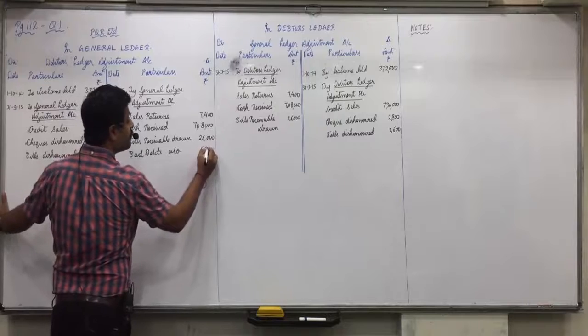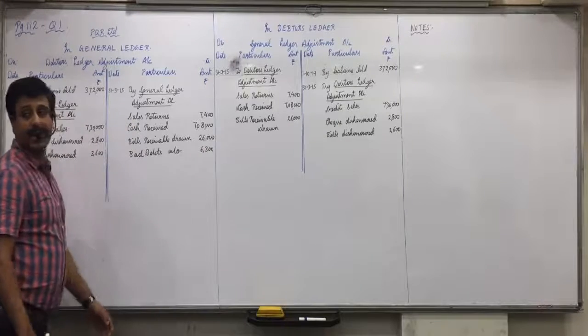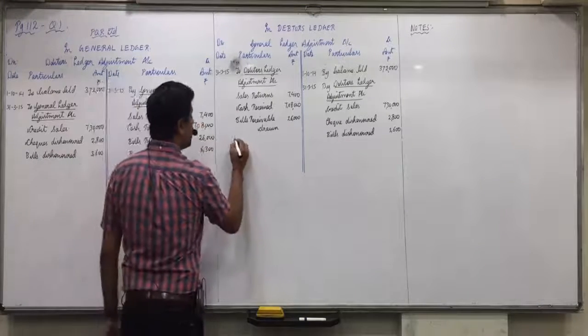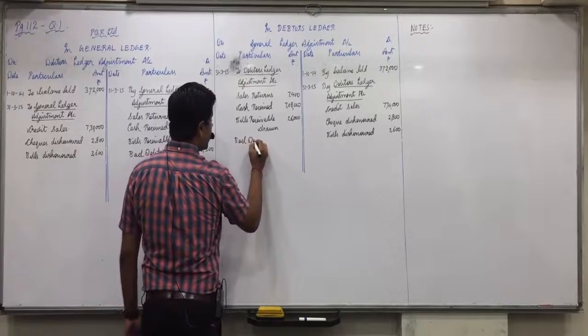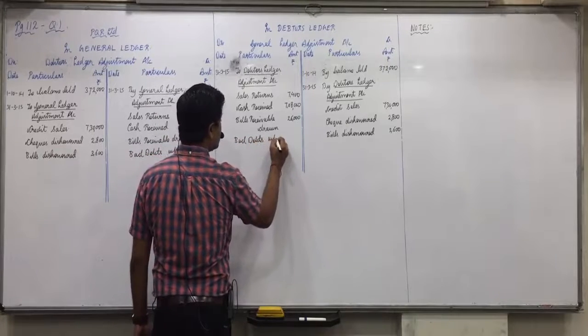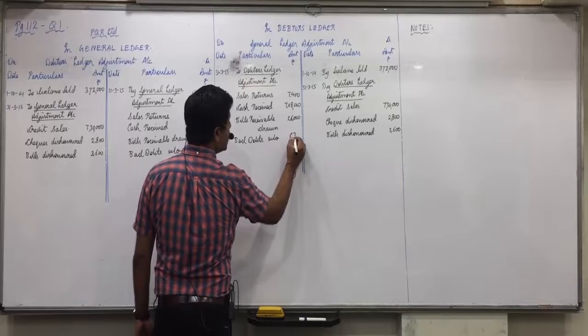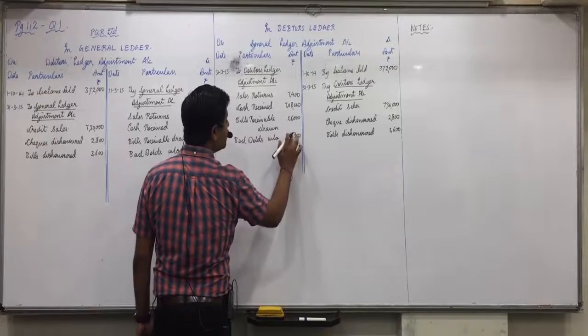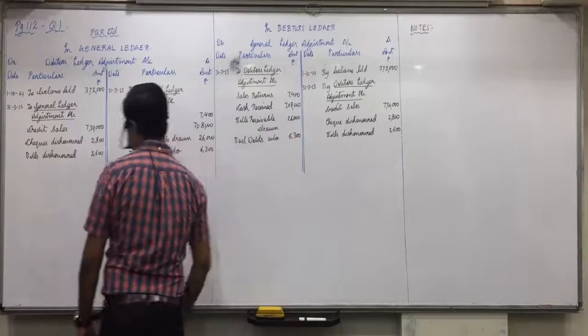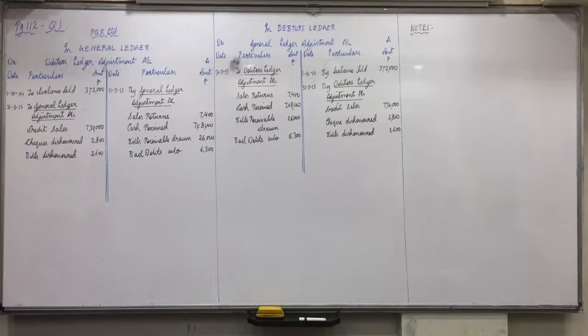$6,300. And bad debts account debit means general ledger adjustment account debit side. Bad debts written off 6,300. Any confusion so far?